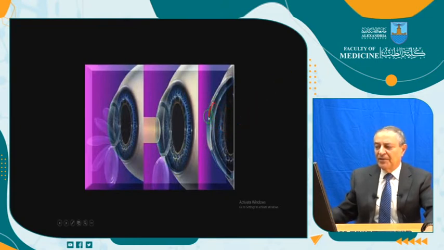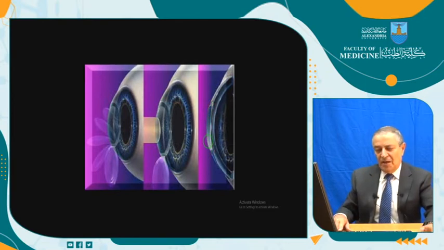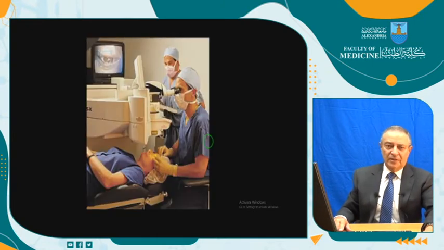But if you are ablating the surface, this is the issue. And each type has advantages and disadvantages, and this is not the scope of our lecture today. This is the excimer laser.